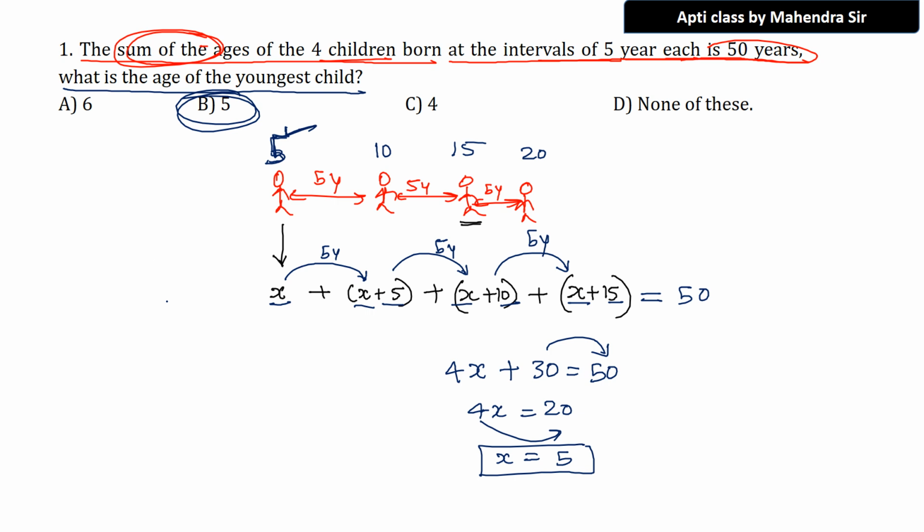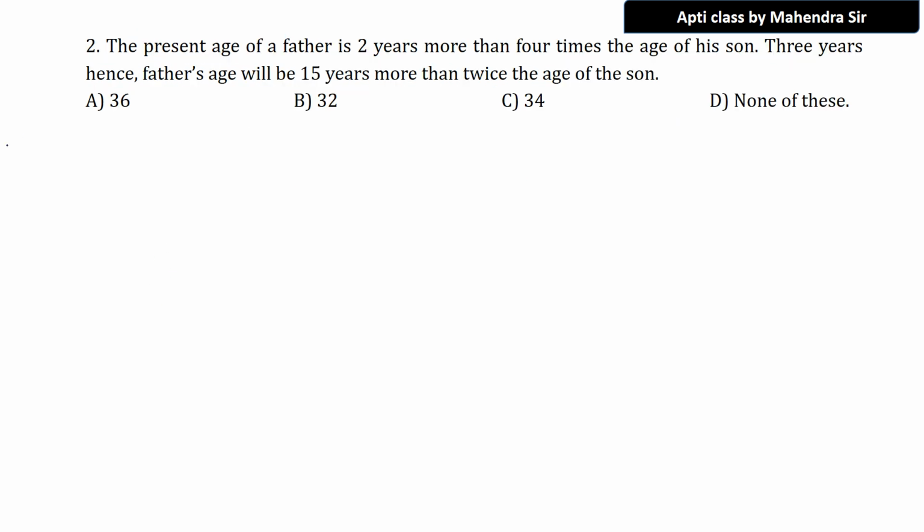Done. Fantastic. Now I hope you understood this. We'll go to the next question this time. Try to understand the question. If you understand the question, that is more than enough. The present age of father is, I told you, these kind of questions will come. Be very, very careful. What is the question? The present age of father is 2 years more than 4 times the age of his son.